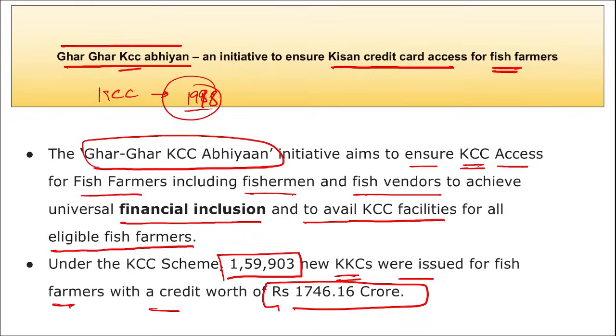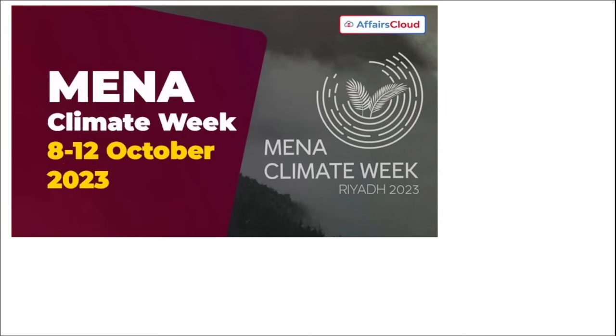1,746.16 crore rupees. Next, MENA Climate Week was observed from 8th to 12th of October. I repeat, MENA. What does this stand for? Middle East and North Africa.